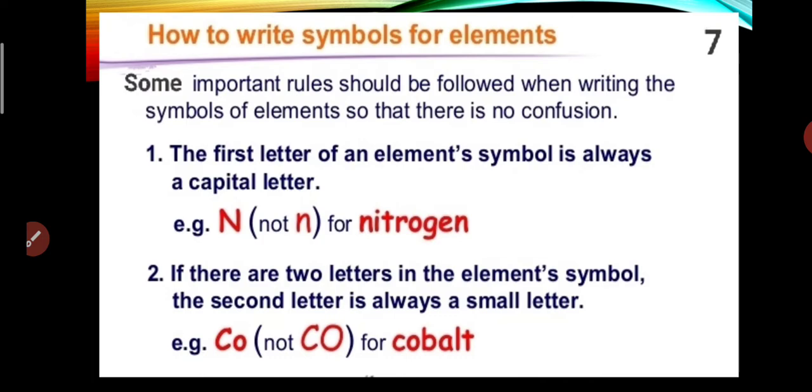Yes, the second rule is, if there are two letters in the symbol, the second letter is always a small letter, and if the first letters of the names of two elements are the same, then in that case the first two letters are taken. For example, in cobalt, Co is taken, but remember students, it is written as capital C and small o.